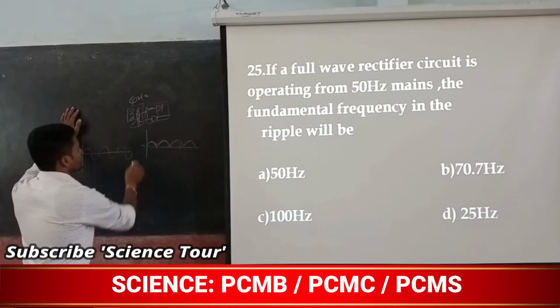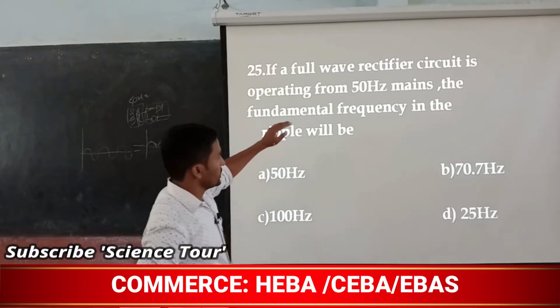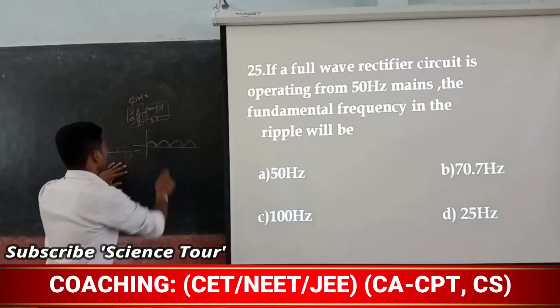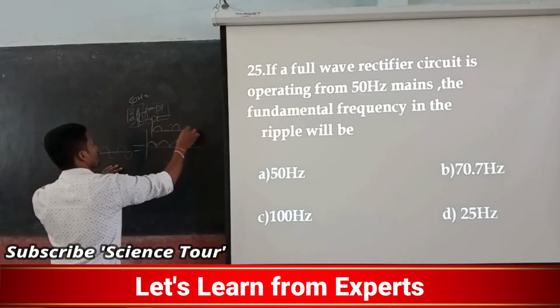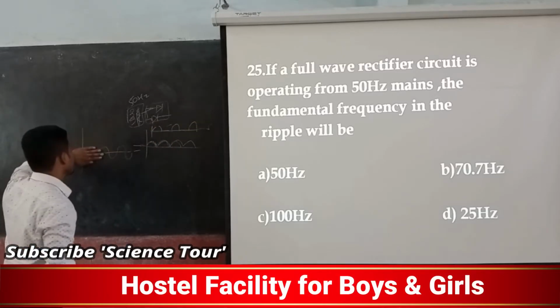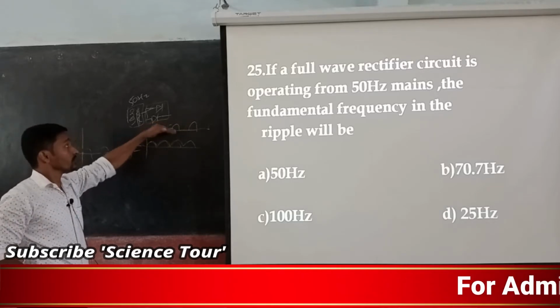In the next case, in the half wave rectifier the output is only this much: no, yes, no, yes, no, yes, like that. Same as the input, so 50 Hz means 50 Hz only for the half wave rectifier.